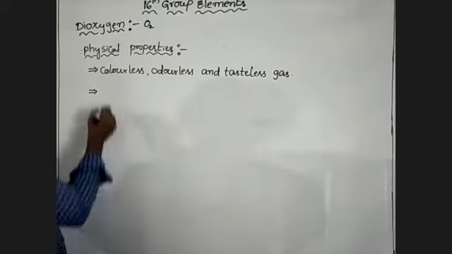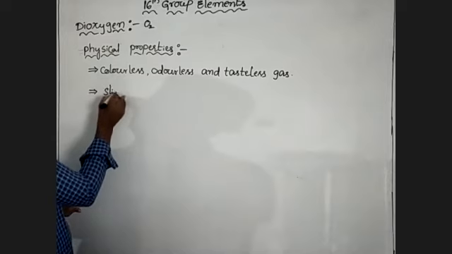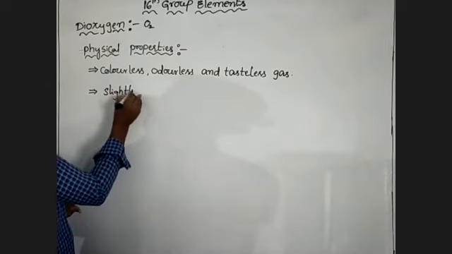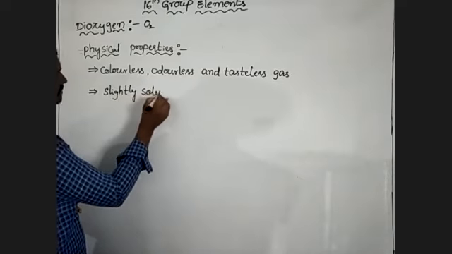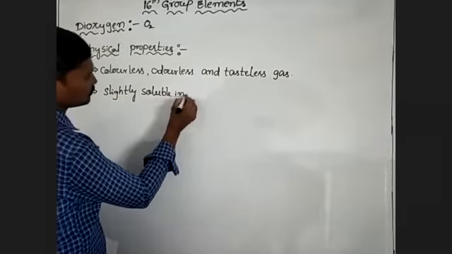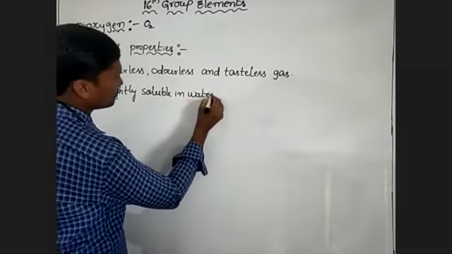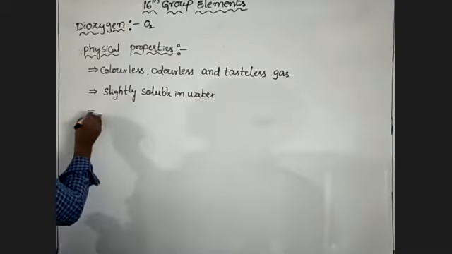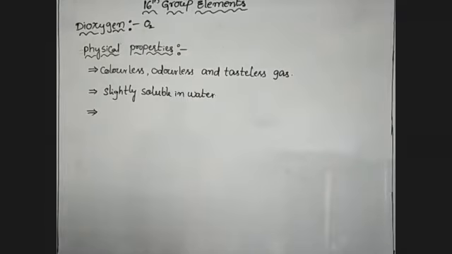It is slightly soluble in water, and the small amount of dissolved oxygen in water supports the respiration of fishes and other aquatic animals.